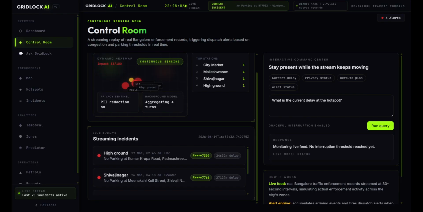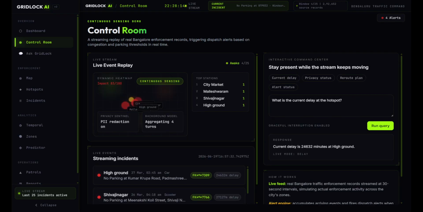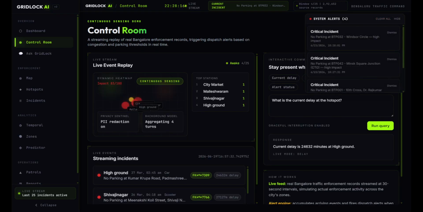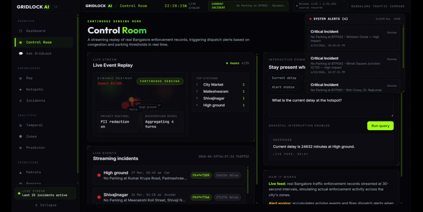So we even have an interactive command center where we can ask what is happening, what is the current delay, and etc. So if we see here, we get alerts as system alerts. We can see all the things that are happening in real time.